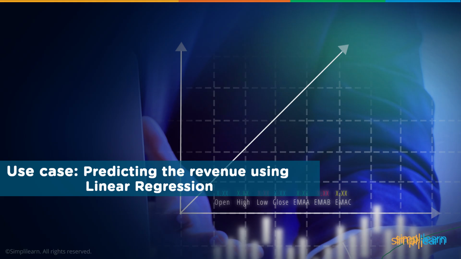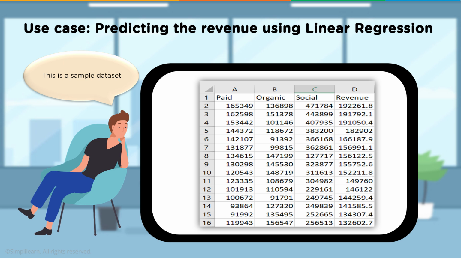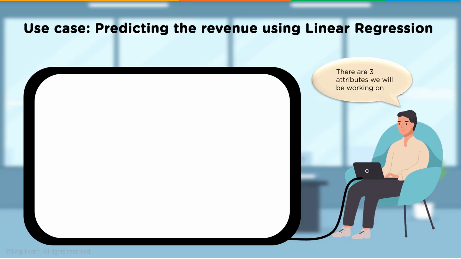Use case: predicting the revenue using linear regression. Now that you have a good idea of how linear regression works, and we're kicking back on our lounging sofa today, let's work on a real-life scenario where you have to predict the revenue. So we're going to take a data set, and we'll pull this up in just a minute. We'll have paid, organic, social, and revenue. There are 3 attributes we'll be working on.